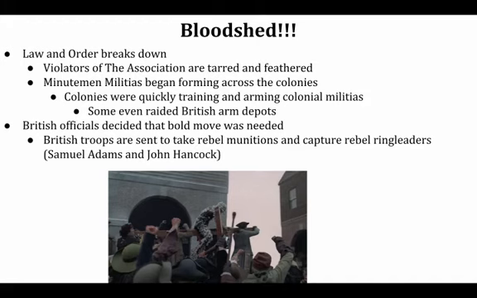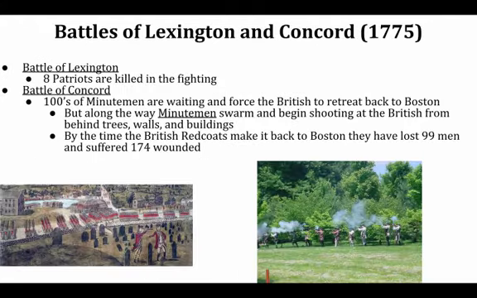And so the British decide to take a pretty bold move. That bold move is to send troops out into rural Massachusetts to go after the ringleaders, Sam Adams and John Hancock, and also to seize some of the munitions that the rebels have begun to collect. And this is where we see the first battles of the Revolutionary War starting.